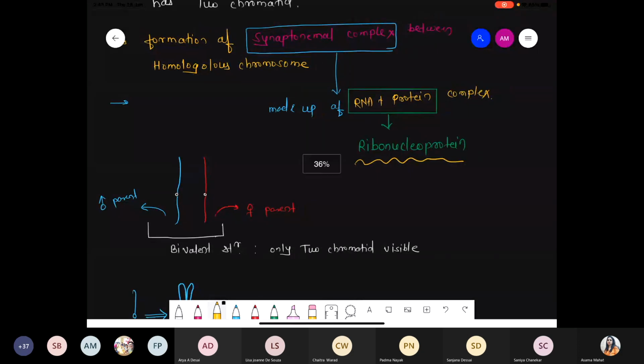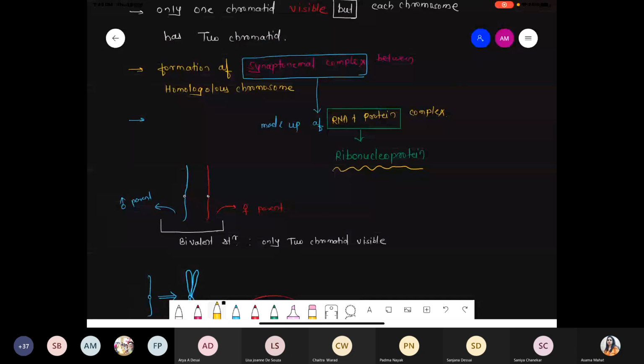Now, try to understand: during the zygotene phase, homologous chromosomes get paired, like chromosome number 1 from the mother and 1 from the father, pairing will happen. Similarly chromosome number 2 coming from the mother and from the father show the pairing. Similar for chromosome number 3, 4. So up to completion of the recombination, we'll see that part during the next phase. Before exchange of material, before the recombination process, all the homologous chromosomes should be in close vicinity with each other. They are present nearby each other.